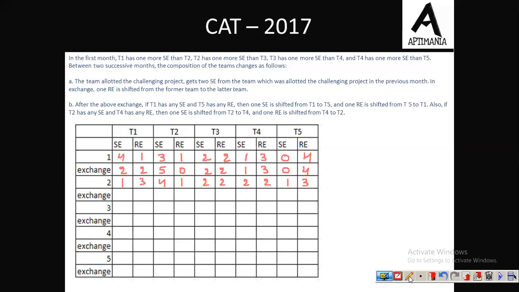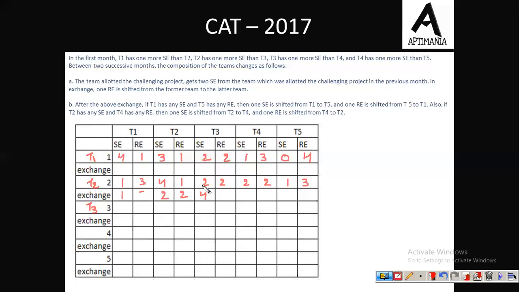Now this column, this row, in fact ये केवल आपको समझाने के लिए include की गई थी, इसका कोई role नहीं है. So I am removing this now so that it don't create any confusion in the question. Now second month की team हमारे पास है और जैसे ही second month का project complete होगा, so the challenging project will go to team 3 now. Here team 2 is working on challenging project and here team 1 is working on challenging project. So team 3 के पास जैसे ही challenging project जाएगा, तो team 2 will transfer 2 of its SE. तो यहाँ पर 4 SE हो जाएंगे and in return it will get 1 RE. तो यहाँ पे 2 RE हो जाएंगे and 2 SE.